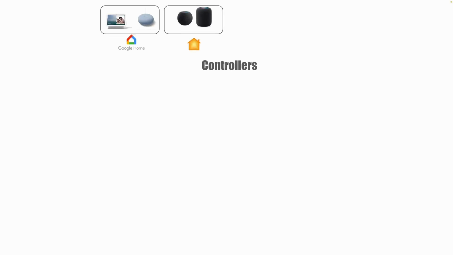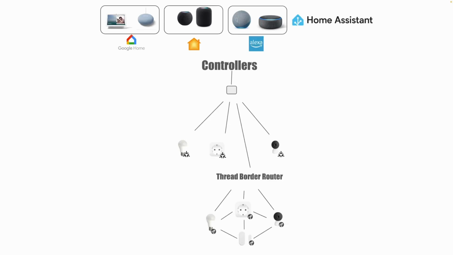You have a controller which is usually a smart home speaker like the Google Home Mini, Nest Hub for the Google Home ecosystem. Then we have HomePod, HomePod Mini for the Apple ecosystem. Then you have Alexa, Alexa Dot for the Alexa ecosystem. And then finally, Home Assistant also can act as a Matter controller for Matter devices. Now this is not the only list of controllers, but most smart home speakers also act as Matter controllers.